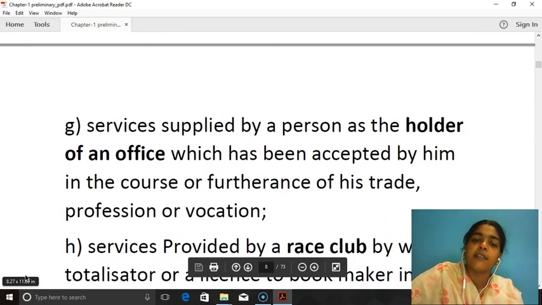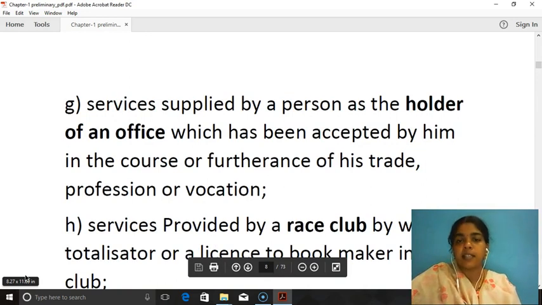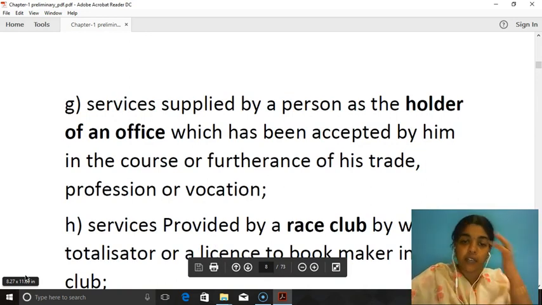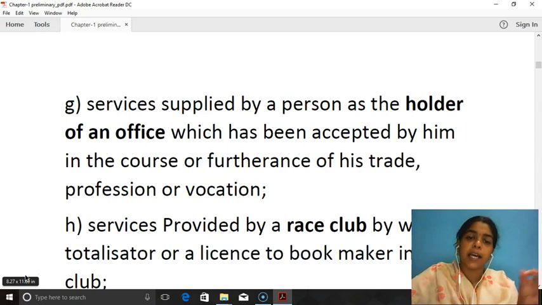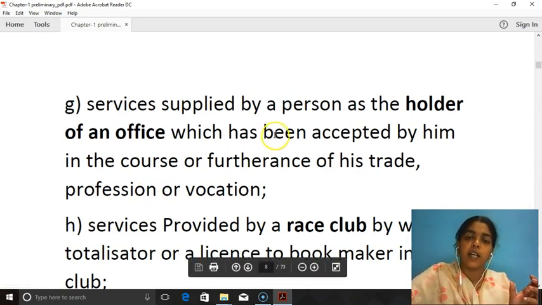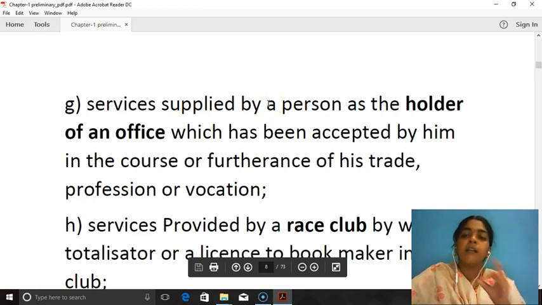Next, service supplied by a person as the holder of an office which has been accepted by him in the course or furtherance of his trade, profession or vocation. The word used is again person, not taxable person or registered person.